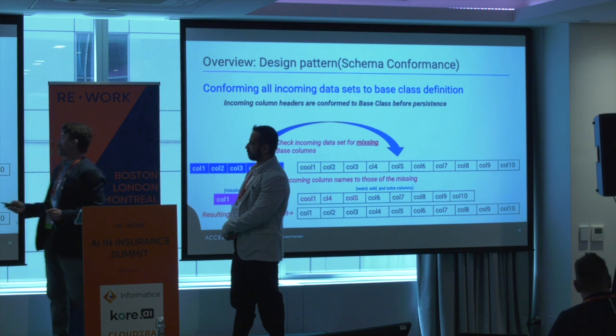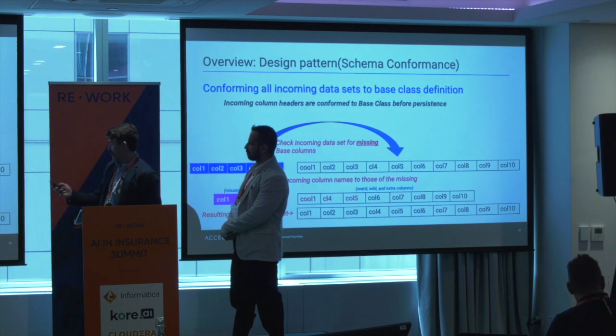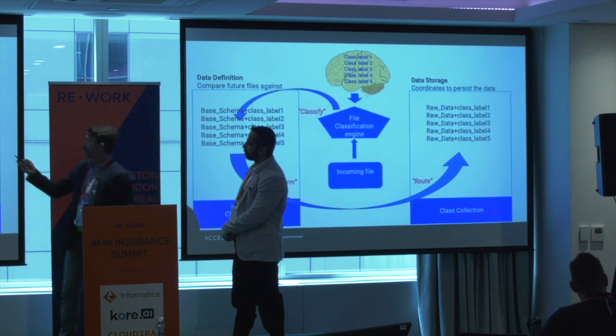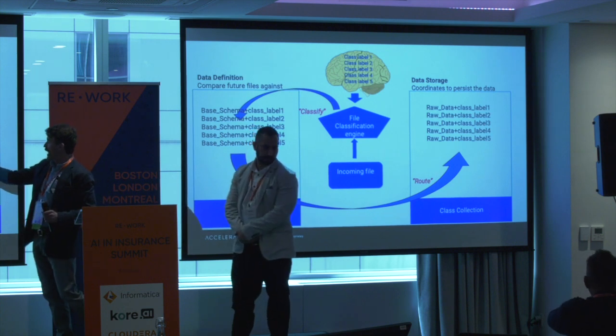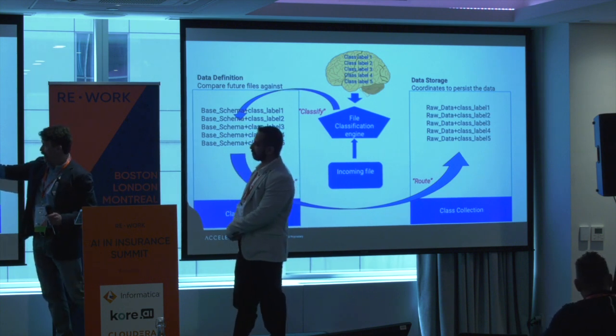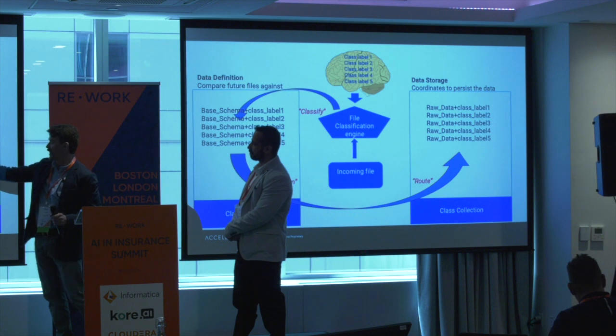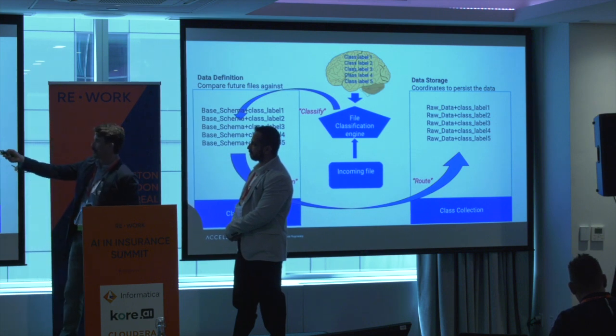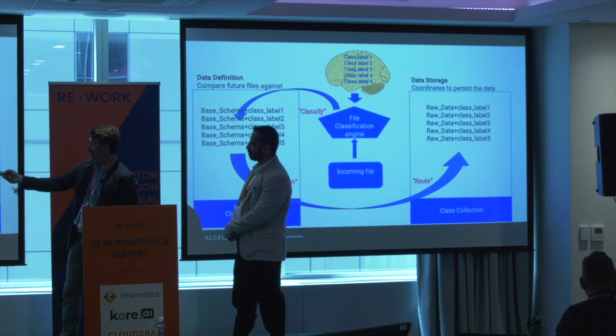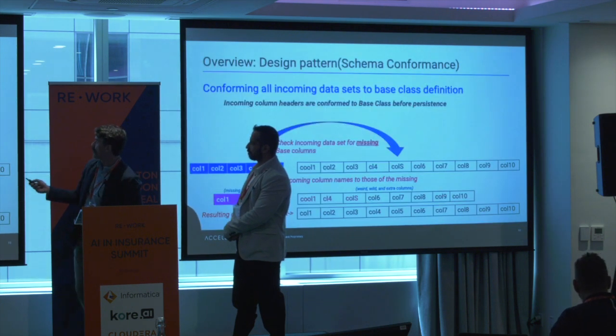Let's skip back one step here if I can do that. So with our classifier, we classify, and then we pick a base document to come out of here. So it's going to say this is a written premium document from member X. And as that comes in, we select that. We want to conform that. So how do we conform that?